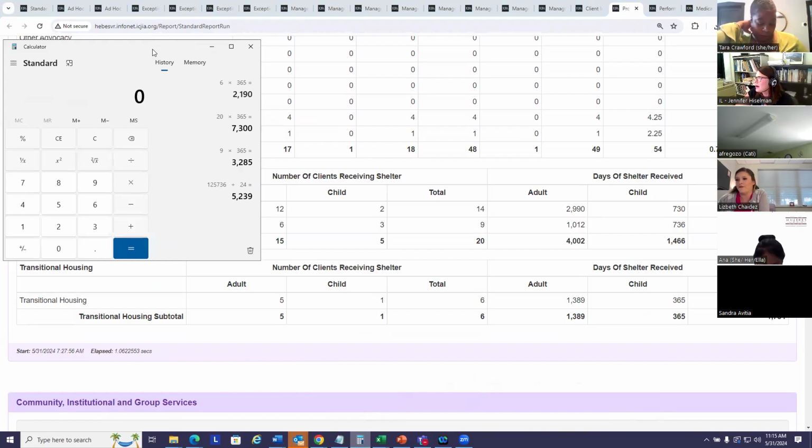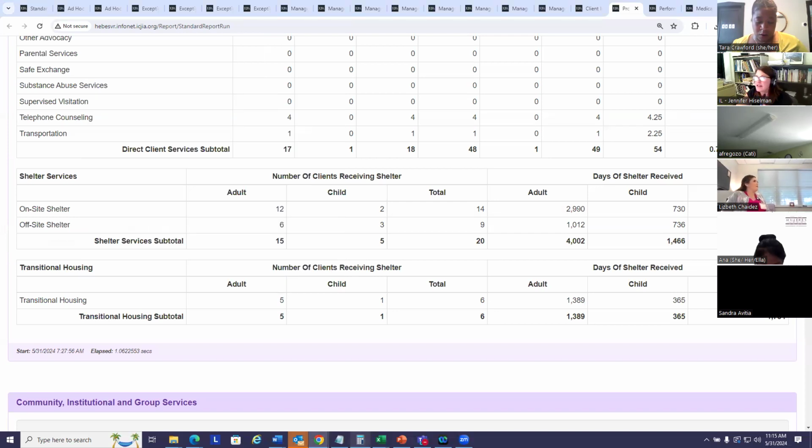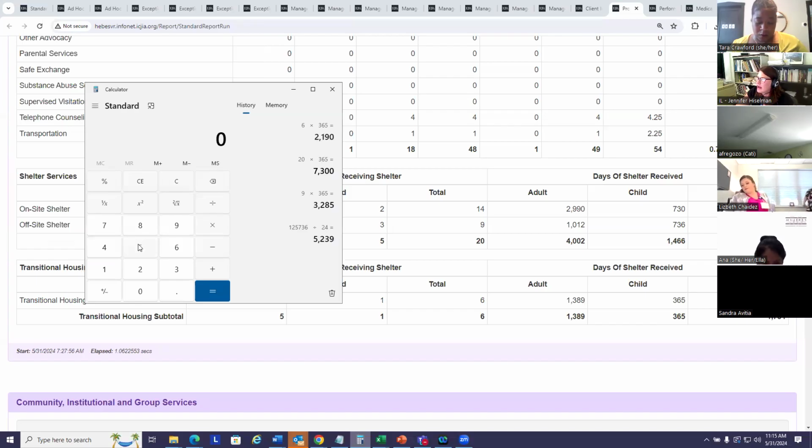But if you wanted to figure out the number of nights, you just want to take the total number of days. I have 5,468. And so I just take that number and then I subtract the number of people. So 20. That's the number of nights. Now, this isn't going to account for people that maybe have multiple stays within your reporting period. It's only going to subtract 1 day for that. So it's still going to be a little bit of an overcount, but it's going to get you closer to that number of nights.